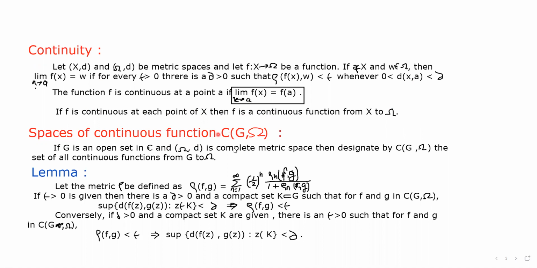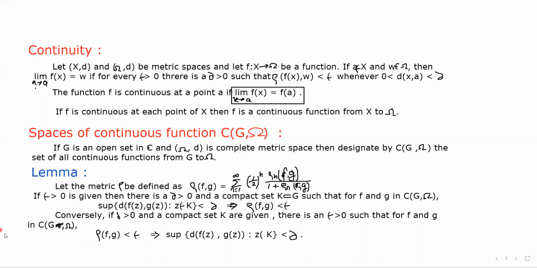We denote it with C(G, Omega). If G is an open set in C and (Omega, d) is a complete metric space, then designate by C(G, Omega) the set of all continuous functions from G to Omega. This C(G, Omega), the space of continuous functions, is nothing but the set of all continuous functions from G to Omega. Okay, then there is a lemma.